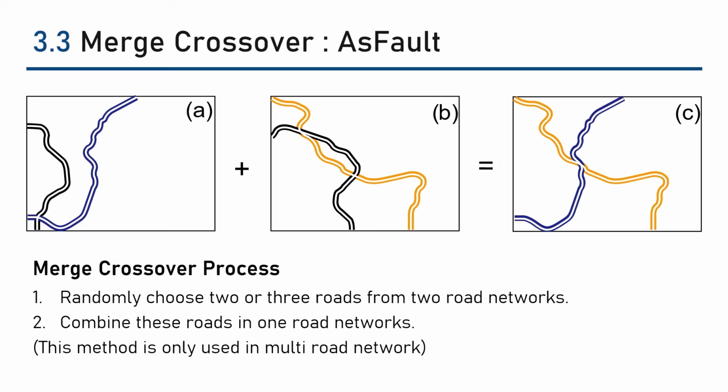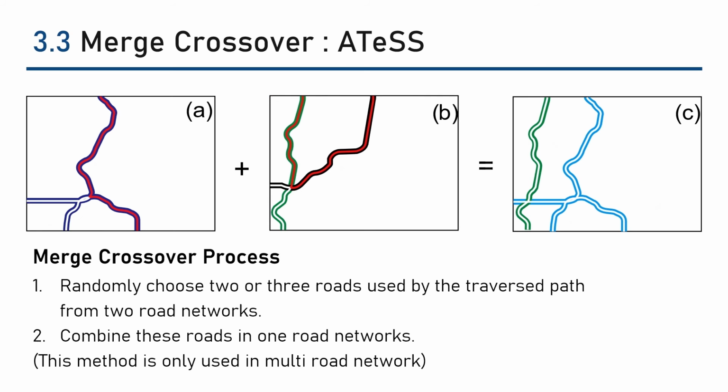Similar to the join crossover operator, the original AsFault merge crossover operator also generates a child map using any roads within the selected parent maps. Any road within a parent is randomly selected, then each entire road is tested with the child map. If the child map including the parent road satisfies the validation, add the road to the child map. This method is basically only for multi-road networks. For merge crossover of ATS, it operates on the path that was traversed in the fitness evaluation.